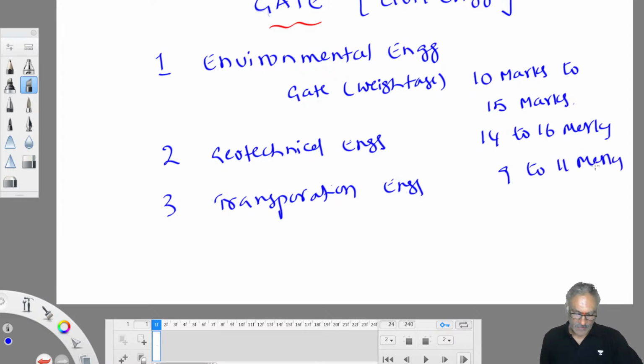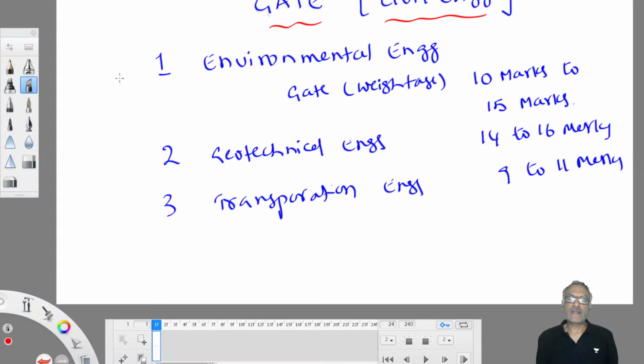So these three courses are major courses, very deciding in deciding your rank in the exam. I mean, in deciding your success in the exam. How successful you are depends on how many marks you score in these three subjects. They are easy most of the time in the GATE exam. The GATE exam is more numerical oriented. They ask tough numericals compared to other competitive exams.